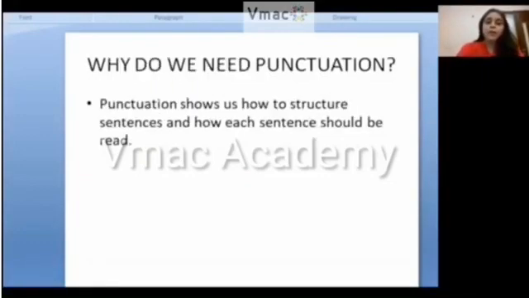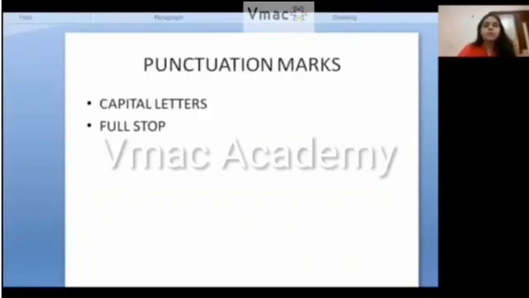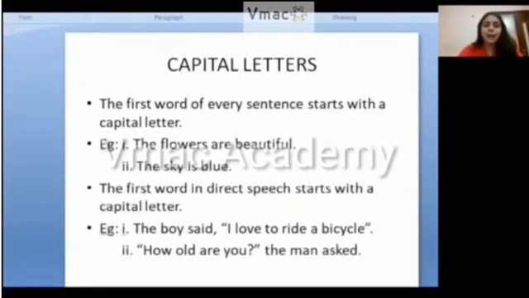Now, why do we need punctuation? Punctuation shows us how to structure sentences and how each sentence should be read. In every sentence there is a punctuation mark. With the help of the punctuation marks, we know how a sentence should be read, and it gives structure to the sentences. Today we will study two punctuation marks, that is capital letters and full stop. We'll start with the capital letter.